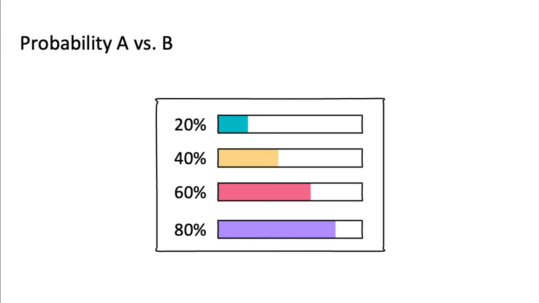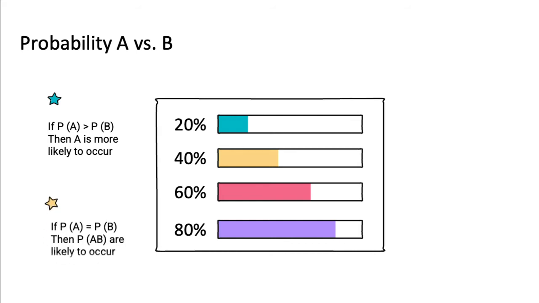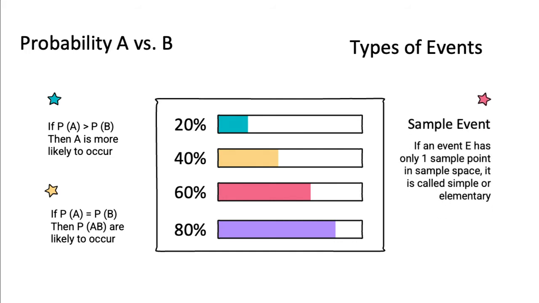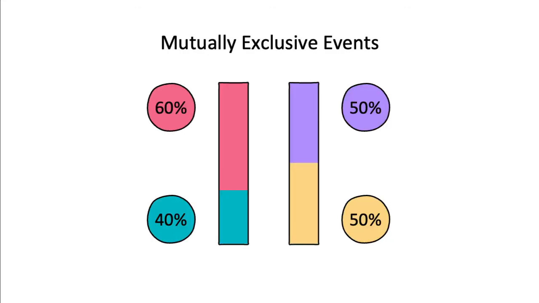For instance, we have probability A versus B. In this probability, if probability A is greater than probability B, of course, we can assume that A is likely to occur. And if probability A is equal to probability B, then we can say that A and B are equally likely to occur. And for the types of events, we have the simple event. If there is an event that only has one sample point in the sample space as the outcome, we call this elementary. We call it a compound event if the event has more than one sample point.